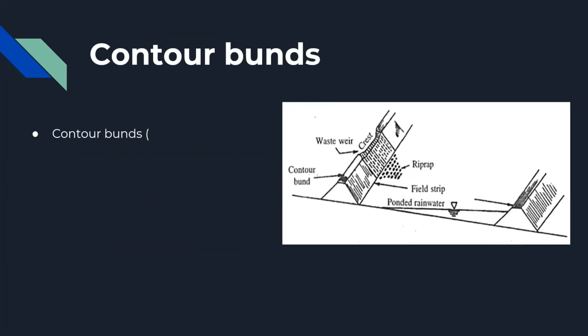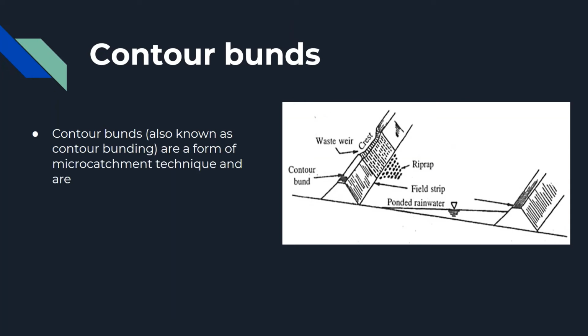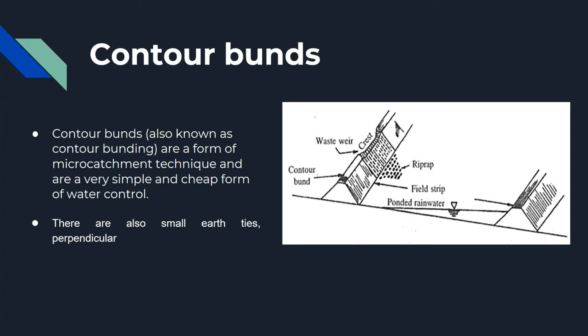Contour bunds. Contour bunds, also known as contour bunding, are a form of micro-catchment technique and are a very simple and cheap form of water control. The bunds are created by several digs closely spaced and placed along the contour lines. There are also small earth ties perpendicular to the bunds that subdivide the system into micro-catchments.